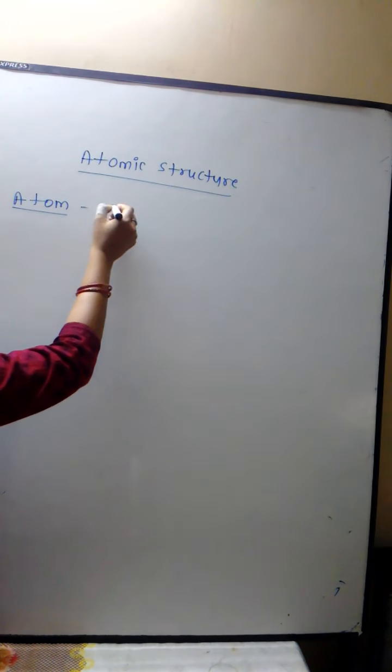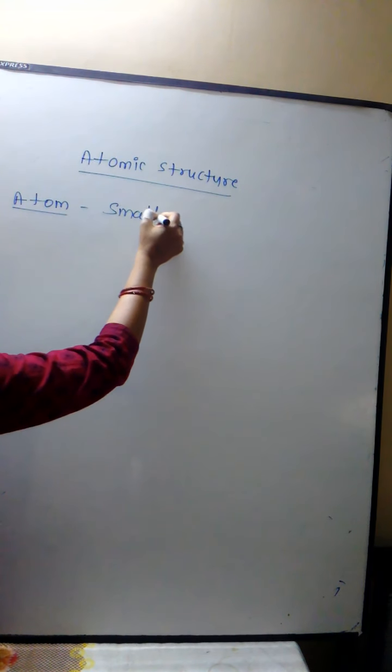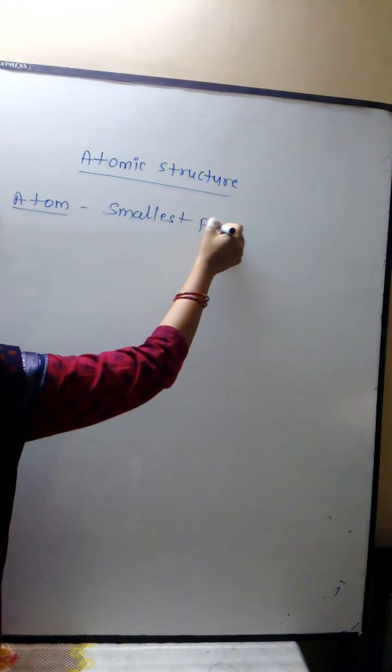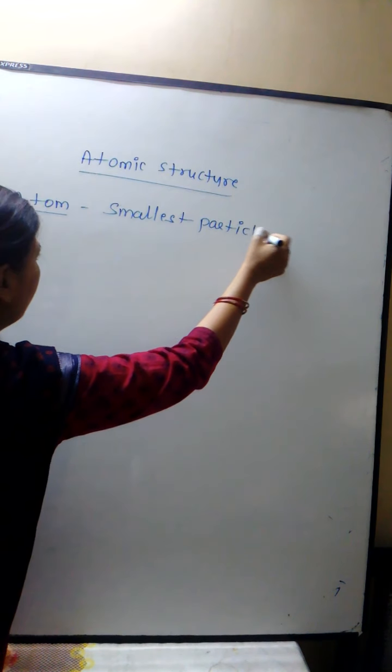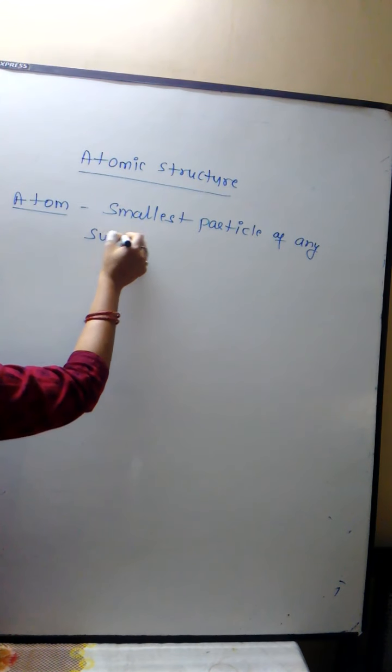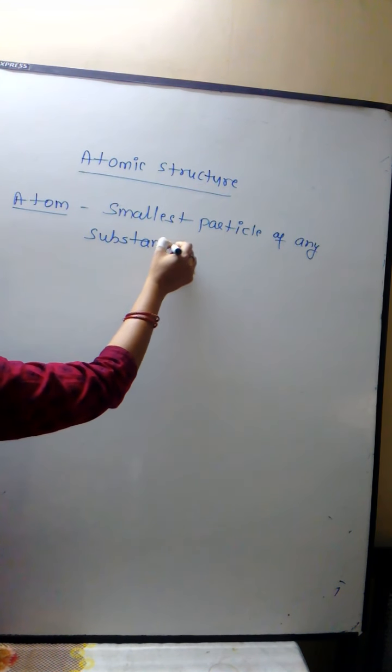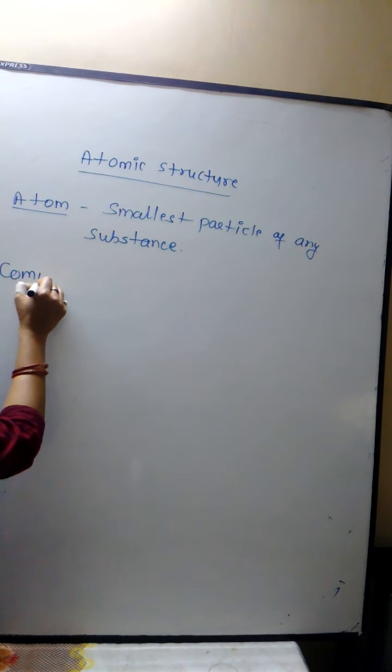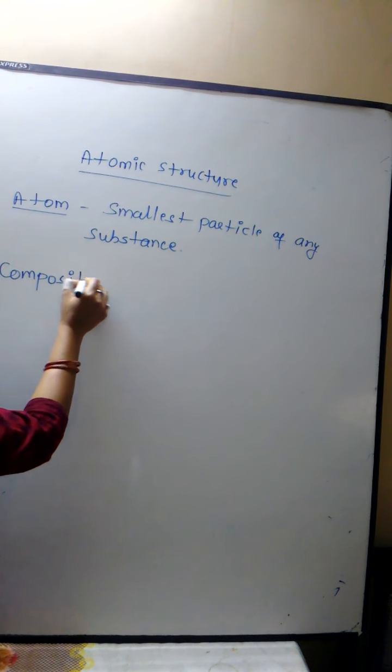What is an atom? Atom is the smallest particle of any substance which does not have any independent existence. After this, we see the composition of atom.